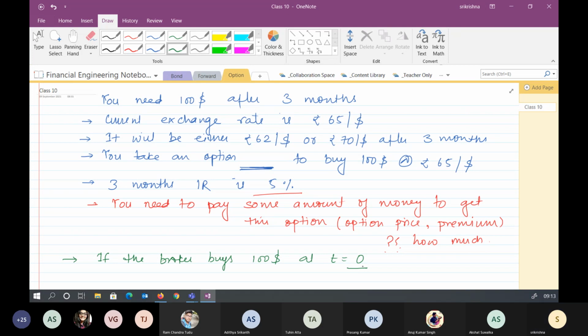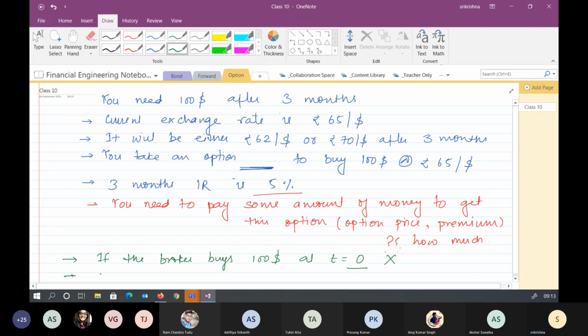Sir, we don't know about the future exchange rate. Right, so if the future exchange rate becomes 62, he will be at a loss. So this strategy is not going to work.